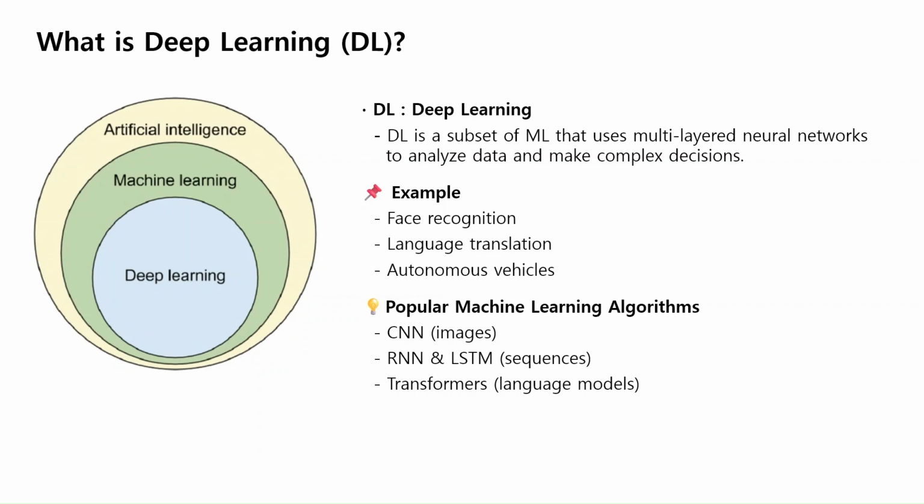These are some of the most commonly used architectures in deep learning. CNN, convolutional neural networks, mainly used for image classification and object detection. RNN and LSTM, recurrent neural networks and long short-term memory networks, used for sequential data like time series or text. Transformers, modern models used for language tasks, including large-scale models like BERT and ChatGPT.